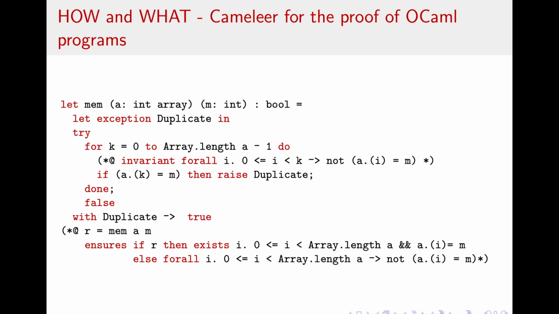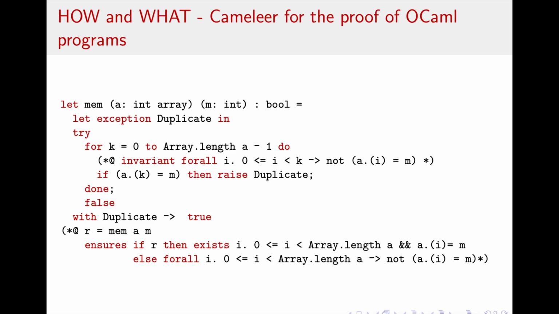But, to verify the correctness of the program, we must provide it with a specification. We can see here that the specification is introduced using comments with a special character at, following the usual parenthesis and asterisk. We introduce in this function a loop invariant to guarantee that we are getting closer to the solution during each loop iteration, and a postcondition, that if the function returns true, then there must be an i between 0 and the length of the array, where the element at index i is precisely the element we are looking for. Otherwise, none of the elements in the array can be equal to the element we are looking for.